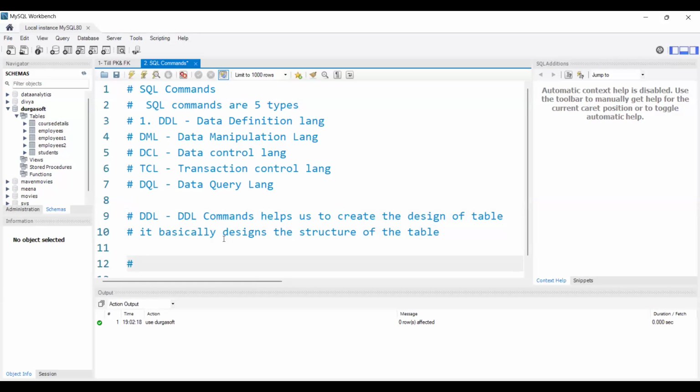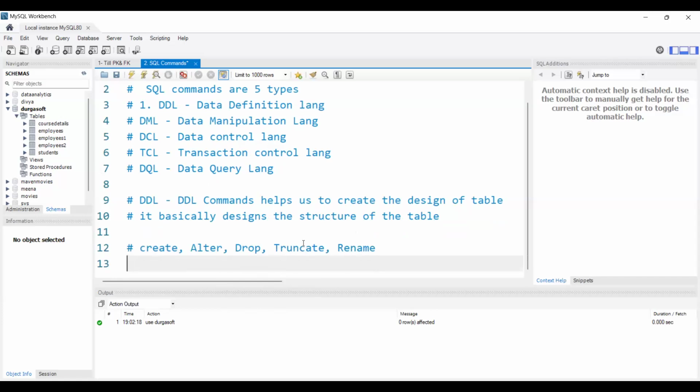So what are all the commands that come under DDL? Create, drop, alter, truncate, and rename. These are all the commands that come under DDL.